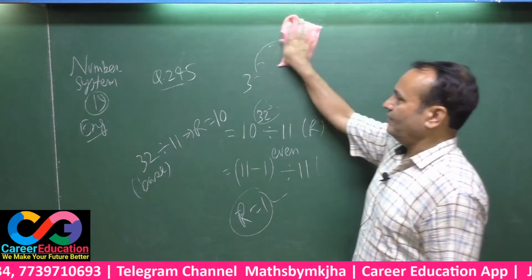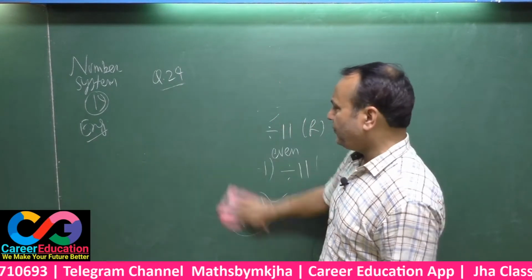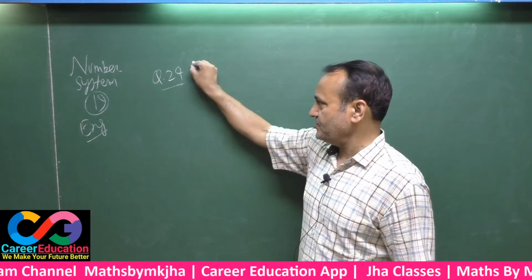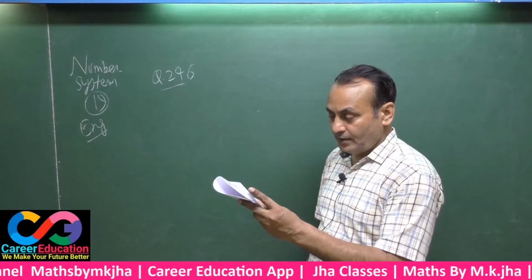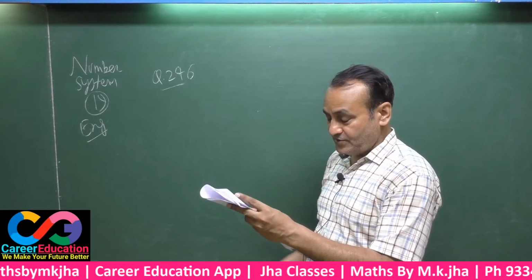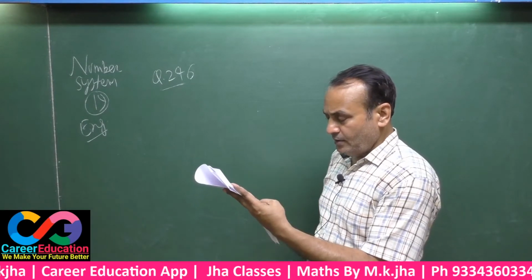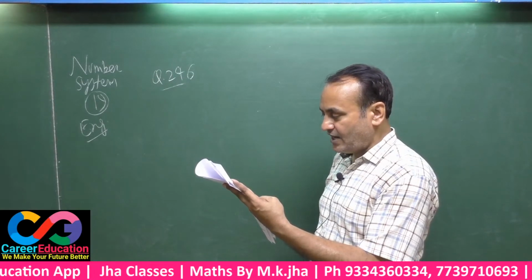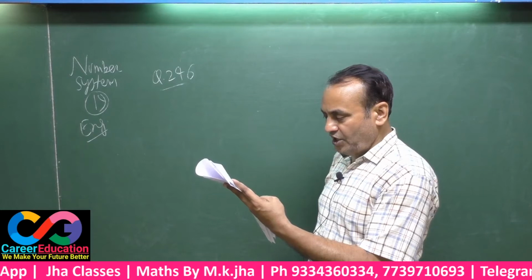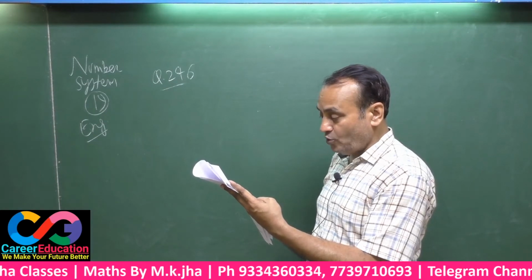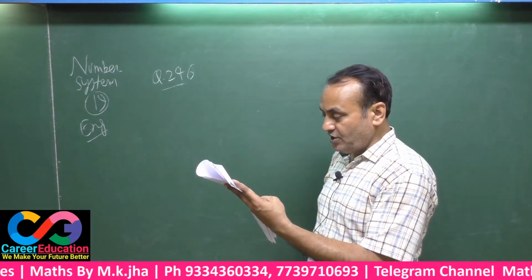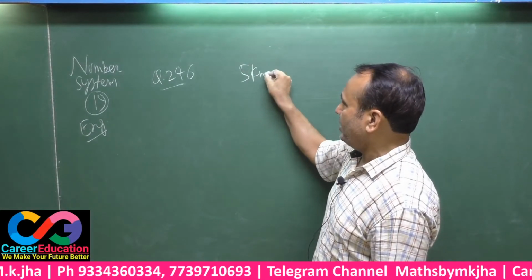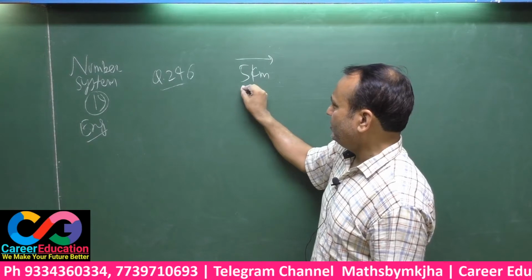Now, question number 246 coming. 246. See, 246. The taxi charges in a city contain fixed charges and additional charges per kilometer. The fare is fixed up to 5 kilometer. That means up to 5 kilometer, there is a fixed charge.